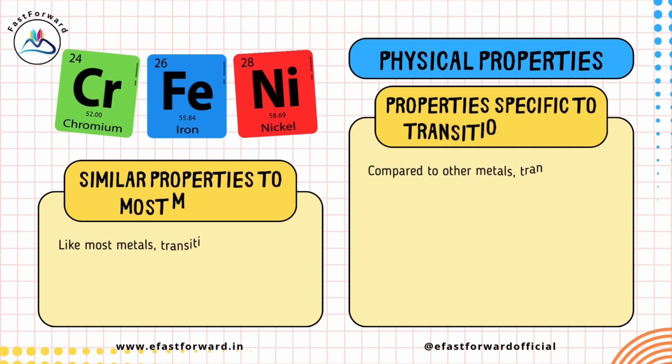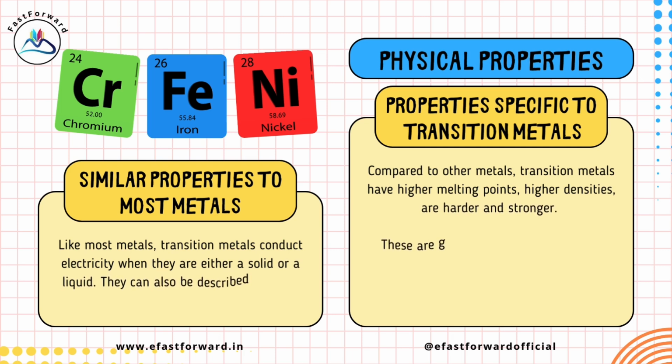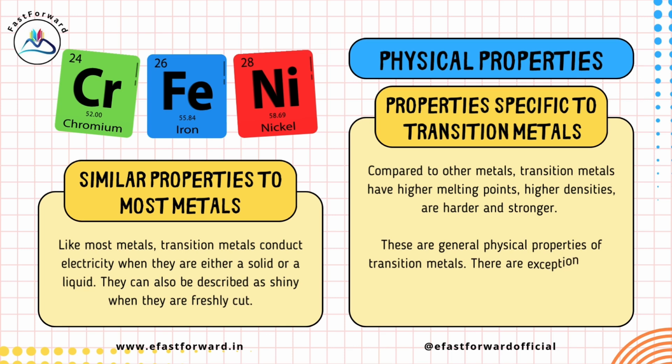Physical properties. Compared to other metals, transition metals have higher melting points, higher densities, and are harder and stronger. These are general physical properties of transition metals. There are exceptions, such as mercury, which is liquid at room temperature.